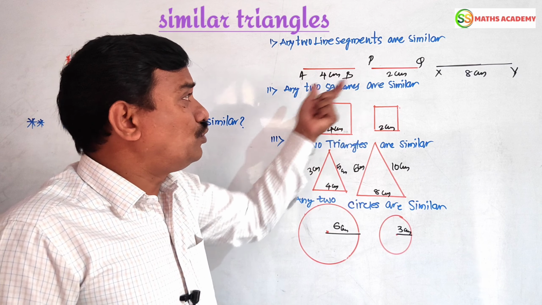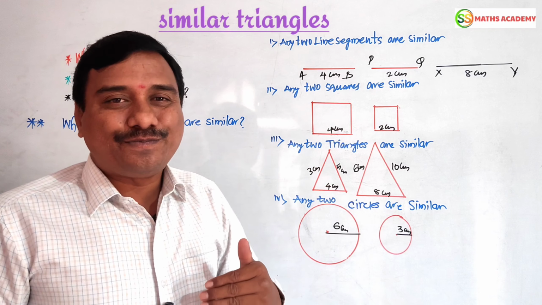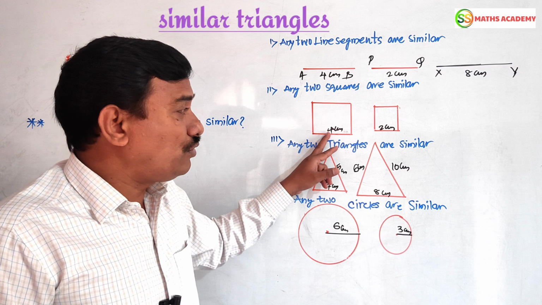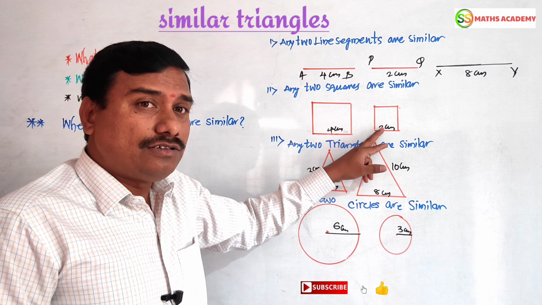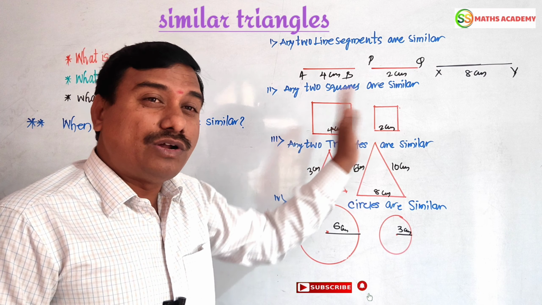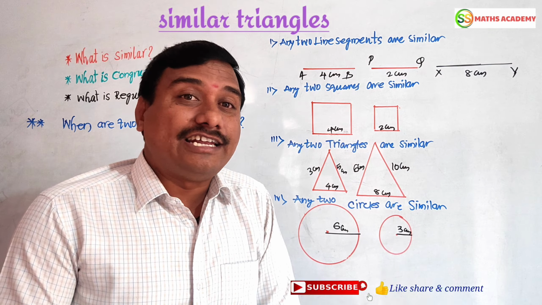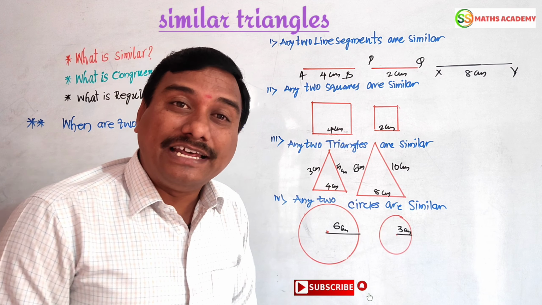So increasing also 2 to part like that. It is similar. Now these two squares also similar. Now the ratio will be 4, here 2. Here any two sides you can take, 1 by 2, 1 by 2, 1 by 2 you should get. So all the sides are equal in a square, all the ratios also equal, then it is similar.